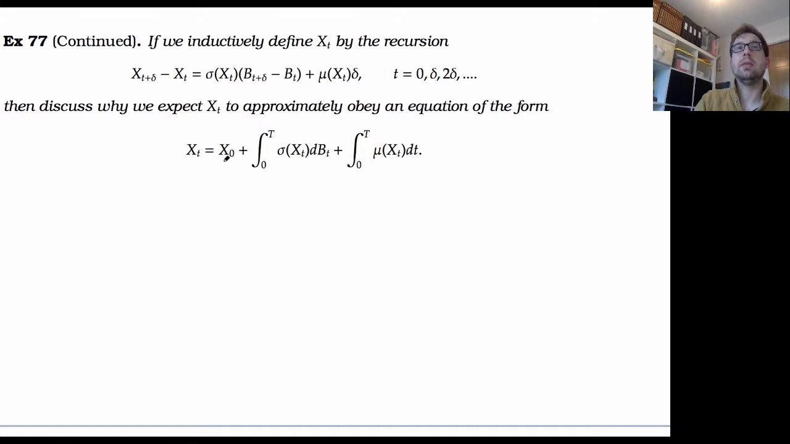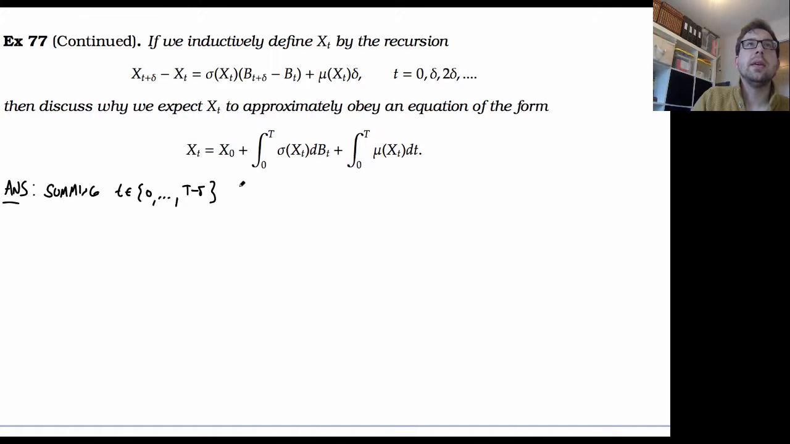X of t equals x of 0, plus the integral from 0 to t of sigma x of t dB of t, plus the integral from 0 to t of mu of x of t dt. So why might that be true? Well, we can just sum these terms over delta, summing over t from 0 to capital T minus delta. So we go 0, delta, 2 delta, all the way up to T minus delta.